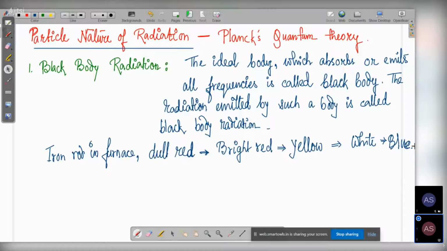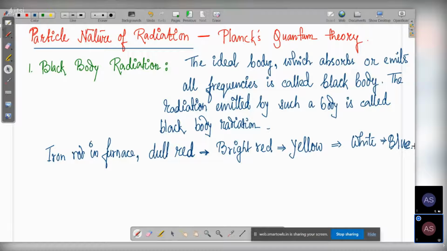So the question is why? Why is this color change happening? This could not be explained by the laws of classical physics. According to the laws of classical physics, the color would have remained the same all throughout. There would have been no change in color. But yet, we are seeing the color changing as we heat this object to a higher temperature. So this could not be explained by classical physics.